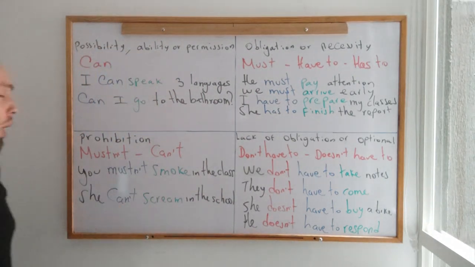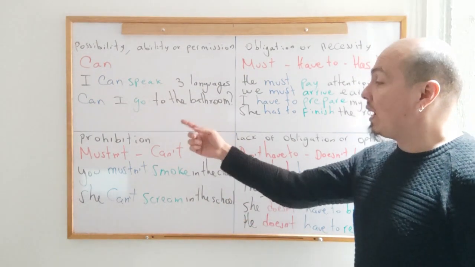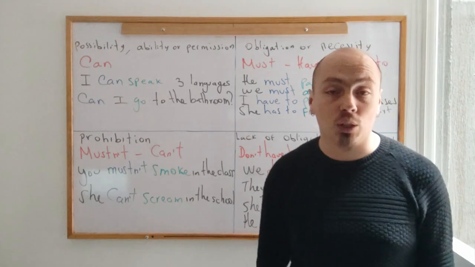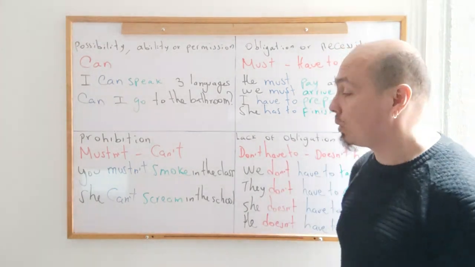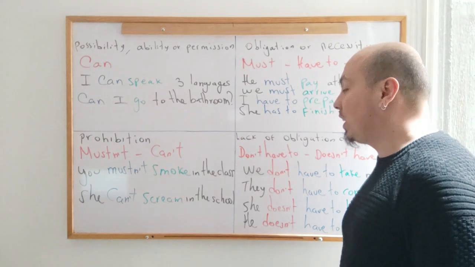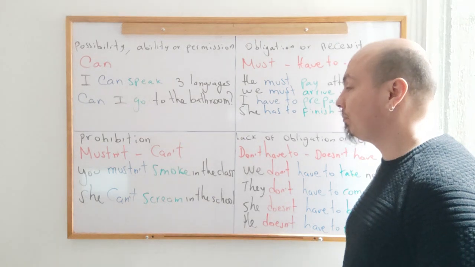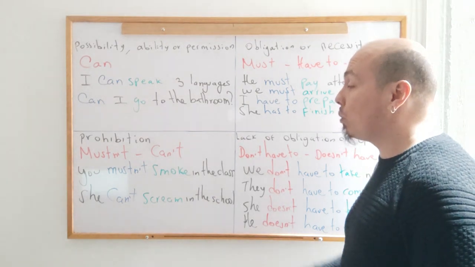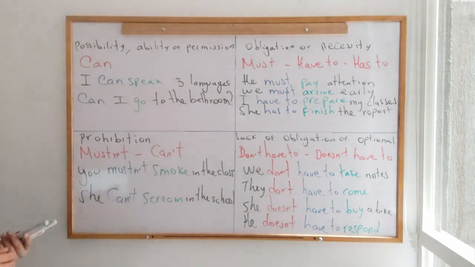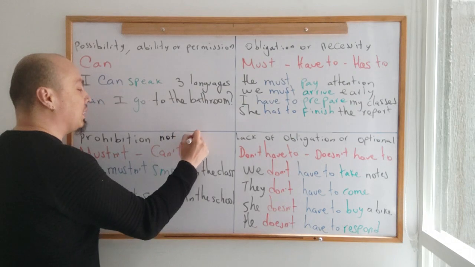Then we are going to have prohibition. In prohibition, we are going to have the modal verb mustn't and can't. Again, they are synonyms. They are going to be used in order to refer to the same. For example, you mustn't smoke in the class, or she can't scream in the classroom. Both are going to be like that. Again, these are going to be things when things are not permitted, okay? Prohibition, not permitted,